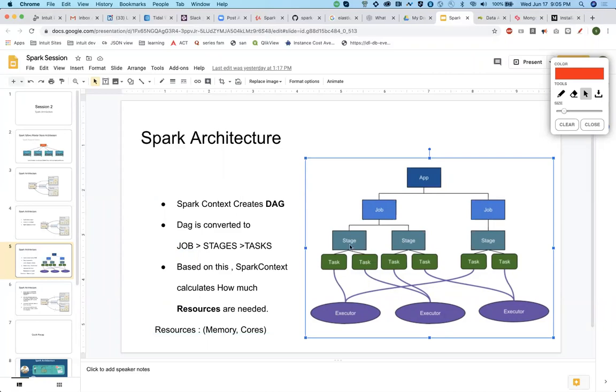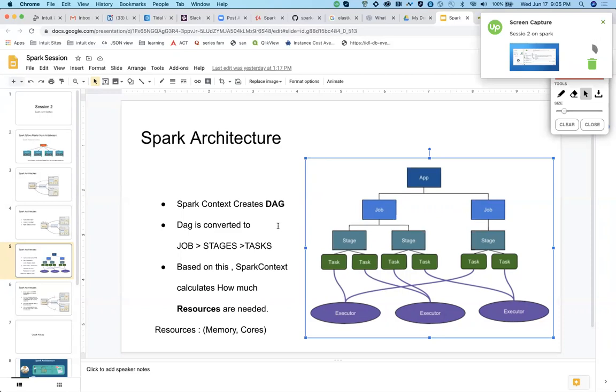I will give an example of stages and tasks in a later session where we'll go through group by operations. But for now, just see that when you call an action, a job is triggered. Each job is converted into different stages, and each stage is further divided into smaller tasks. So this task is the smallest piece of operation that an executor can work on.